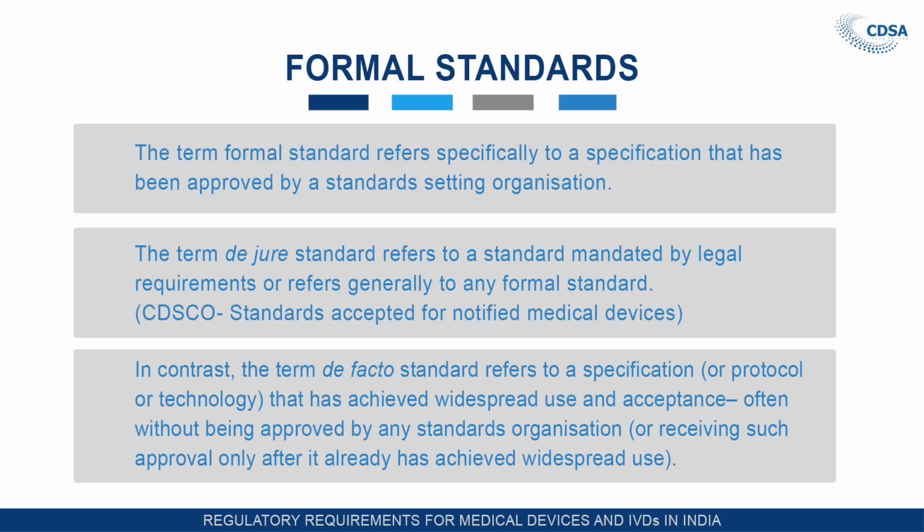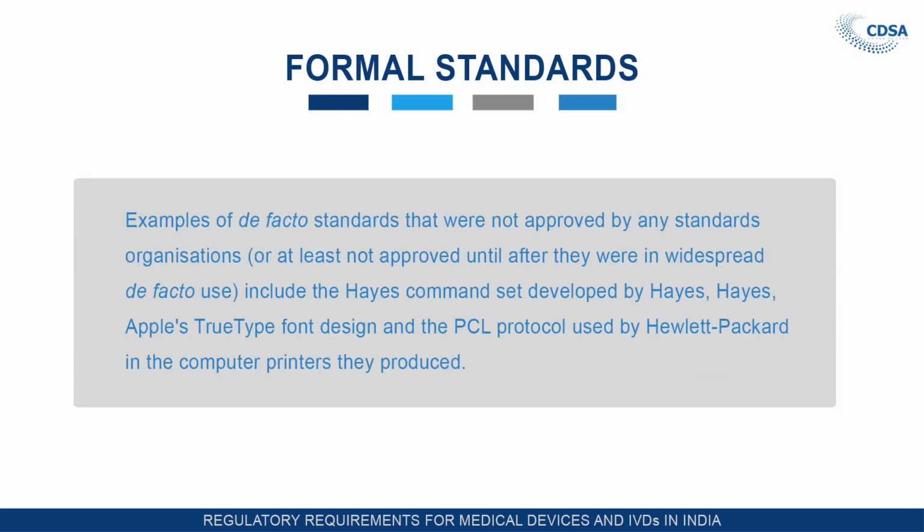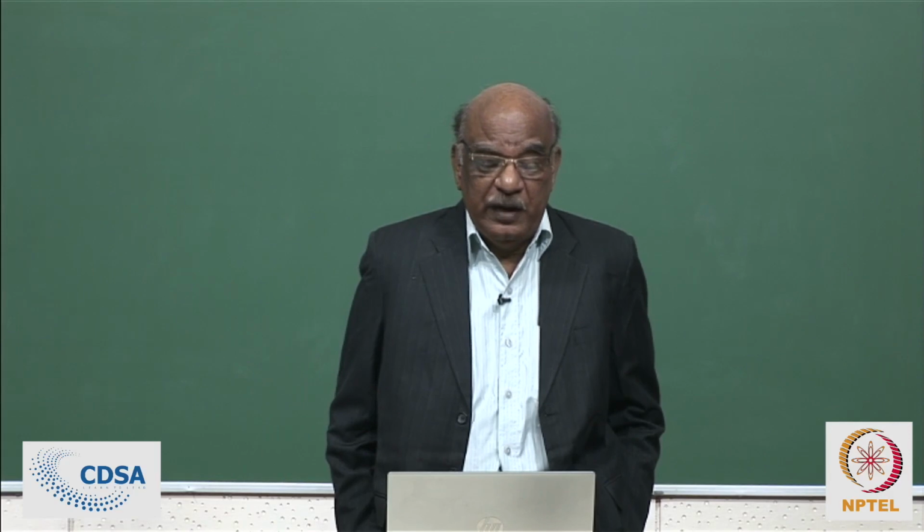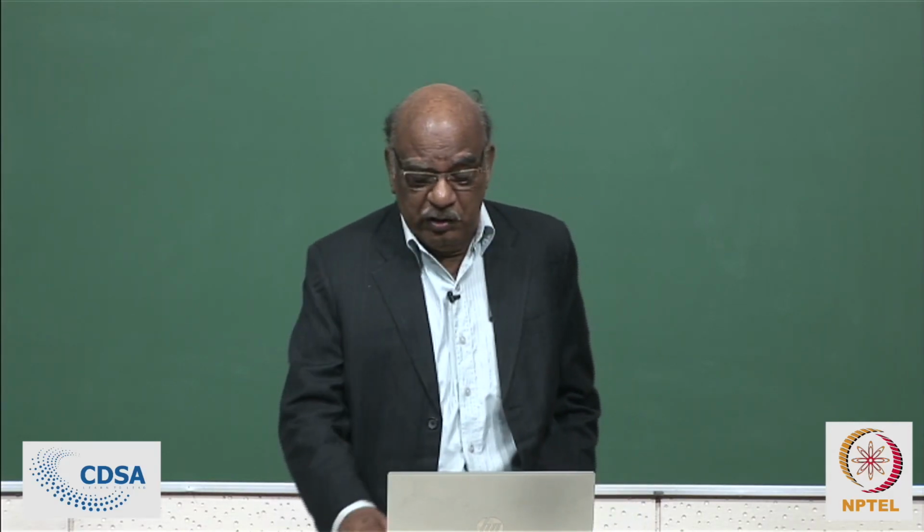Examples of de facto standards that were not approved by any standards organization until they were widespread include the Hayes command set developed by Hayes, Apple's TrueType font design, and the PCL protocol used by Hewlett Packard in the printers they produce. These are standards which are de facto and have been accepted all around the world.